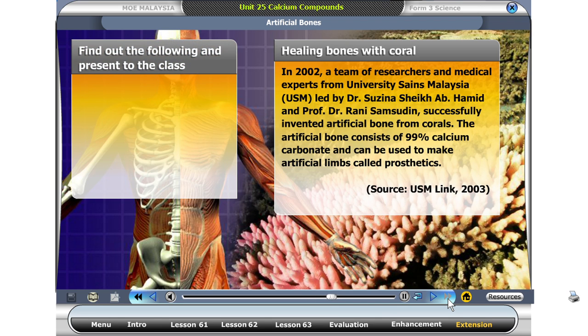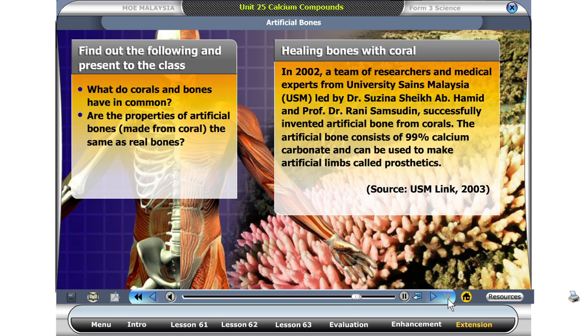Find out the following and present your findings to the class. What do corals and bones have in common? Are the properties of artificial bones which are made from coral the same as real bones? Would artificial bones made from coral cause any health problems to the patient?